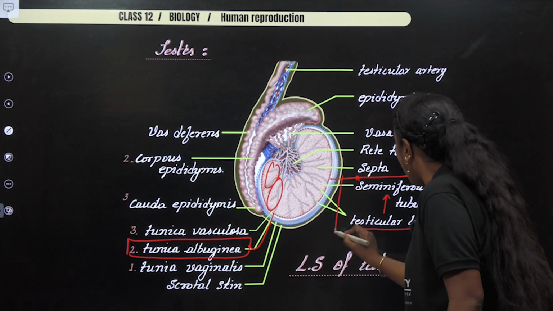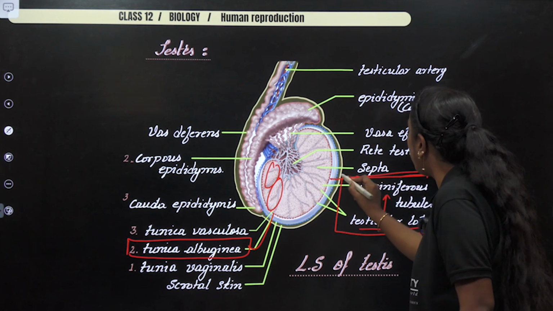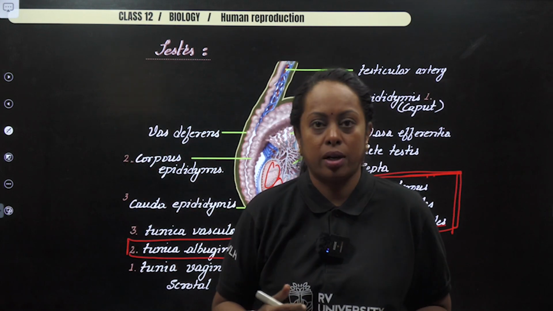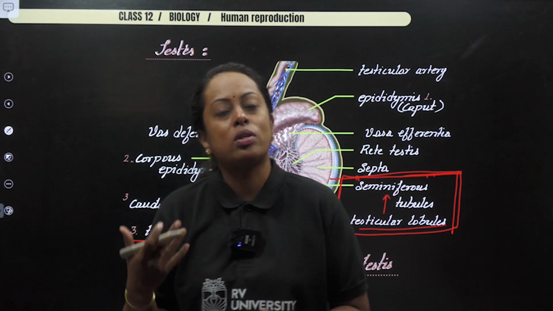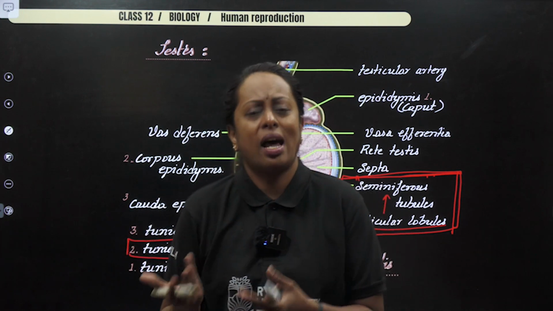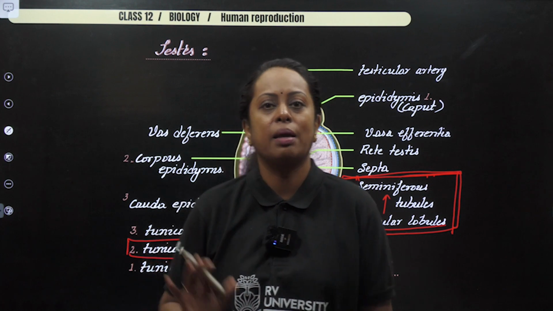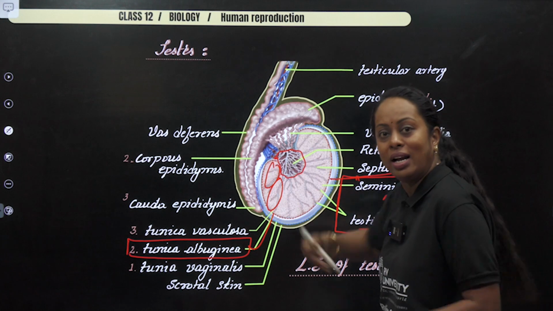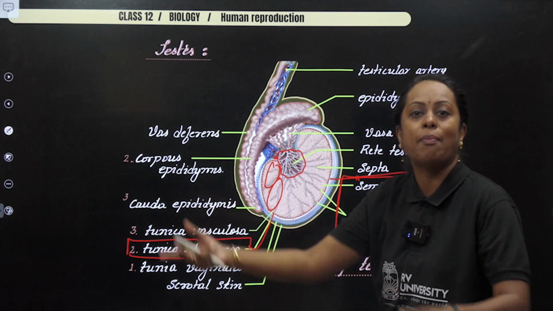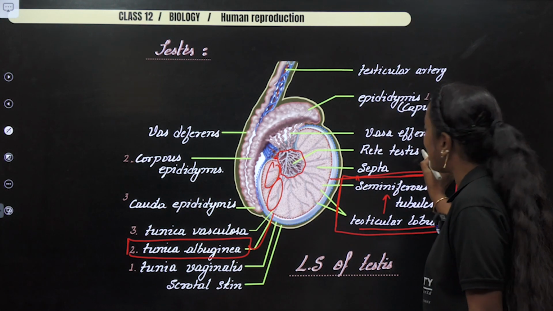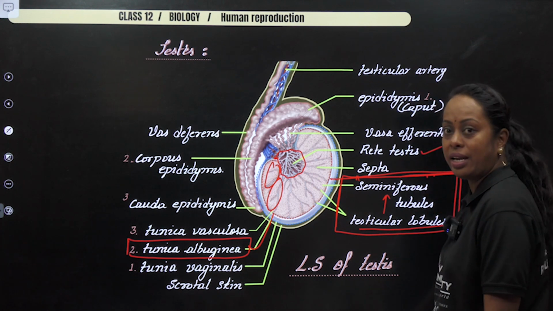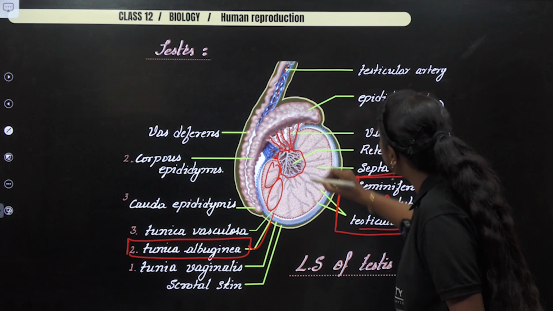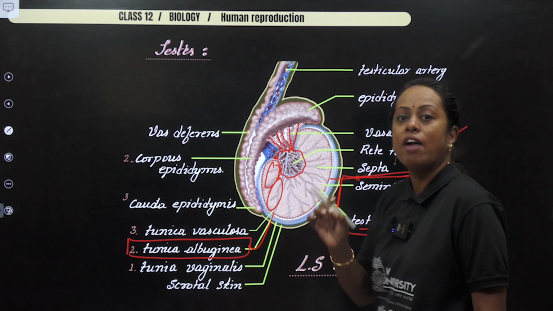So this is the part which is connected to the primary reproductive organ. From there, the sperm has to be transported. So all those which are going to transport, protect or nourish come under secondary reproductive organ. So I'm starting with this network-like region. It's just like a net so that we can trap the sperms, which is known as rete testis. So you see the word rete testis. Rete testis is connected to one more coiled structure which is called vasa efferentia.